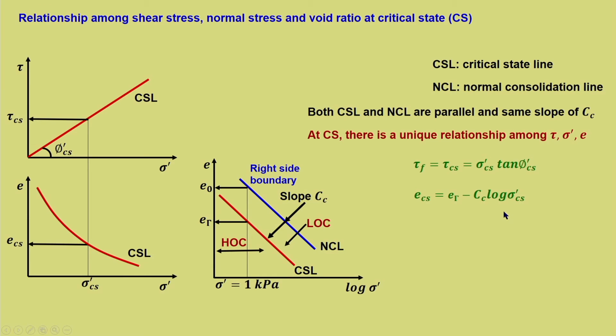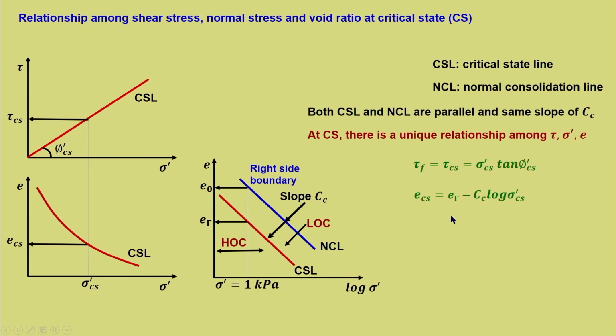And this is a new expression which takes into account the volume change aspect of soil, where we can write e critical state, referring to void ratio along this critical state line, which is equal to the starting point at 1 kilopascal, e gamma, minus Cc log sigma dash CS, that is sigma dash along the critical state line.